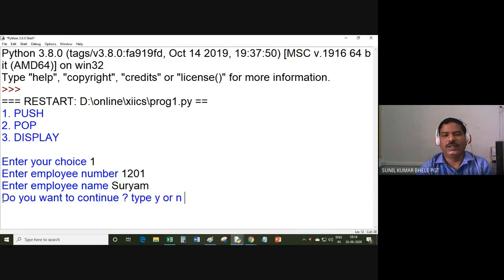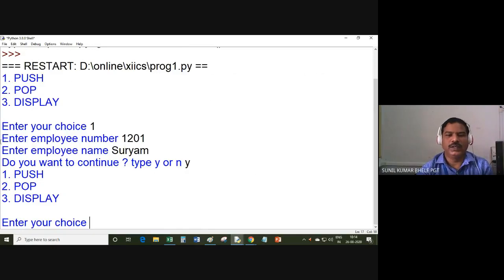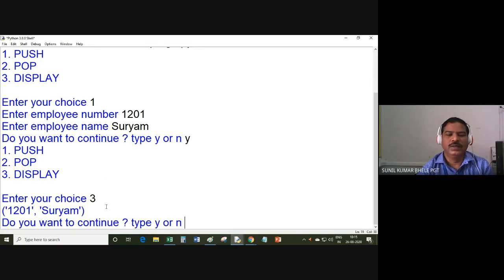So it is asking, do you want to continue? If I type Y, again this menu will be displayed on the screen. If I type N, the while loop will terminate. So if I type yes, it is asking push, pop, display, enter your choice. This time I am entering 3. So it is displaying the record 1201 Suryam.